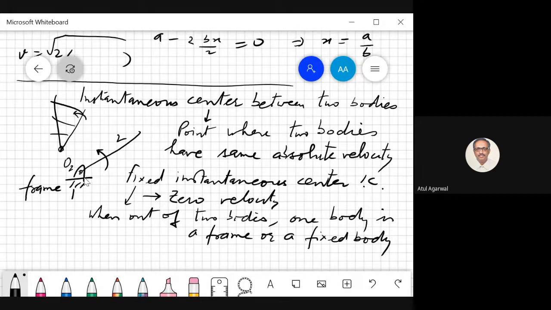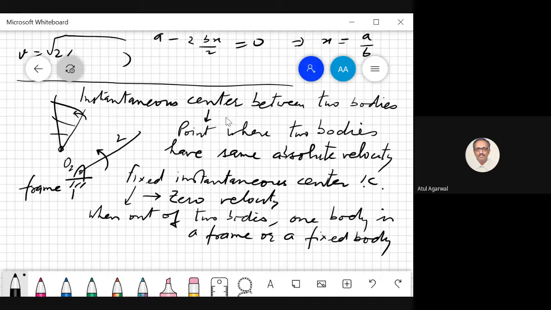Now you see this is a hinge joint and this bar is connected to the hinge pin here. So this point is on the frame also. This body which is fixed body is called a frame. So this fixed body has zero velocity. That is the meaning of a fixed body or a stationary object. Every point on the frame has zero velocity, and this point which lies on the frame, this hinge, also has zero velocity.